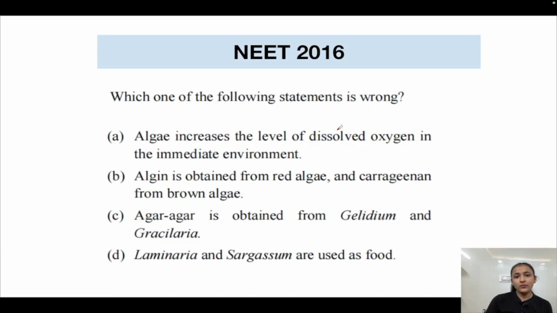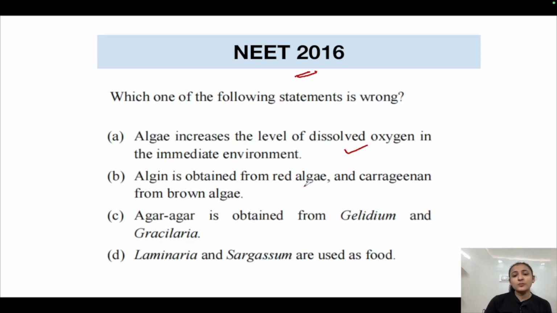Now this is from NEET 2016. Which one of the following statements is wrong? We have to find out. Option A says algae increases the level of dissolved oxygen in the immediate environment. Yes, this is true. We studied it in the uses of algae.